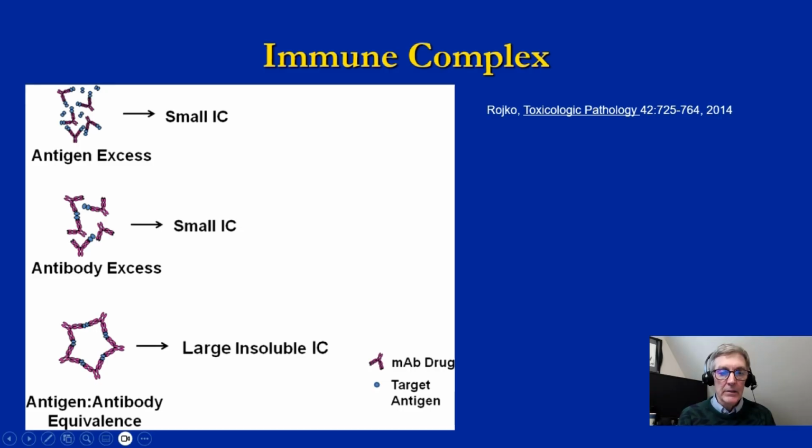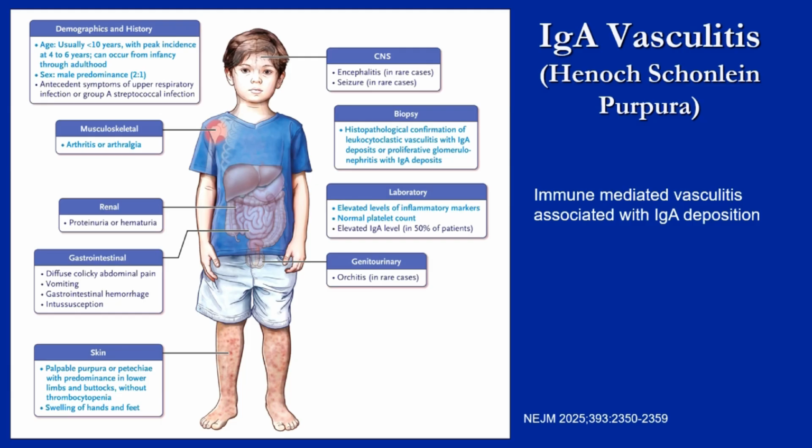The immune complexes don't always have to target medications as the antigen. Other antigens can cause this also, including self-antigens, in other words, proteins from one's own body. So the first type of immune complex vasculitis that I would like to discuss is IgA vasculitis or Henoch-Schonlein purpura. And this is an immune-mediated vasculitis associated with IgA deposition.